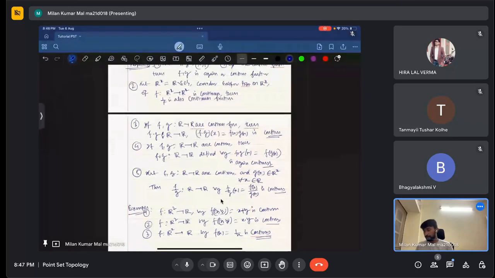Is it clear? These are the things: if F and G are continuous functions, then their addition will be a continuous function, point-wise product will be a continuous function, composition will be a continuous function, and F by G. If there is no problem, then okay, I'll go ahead.